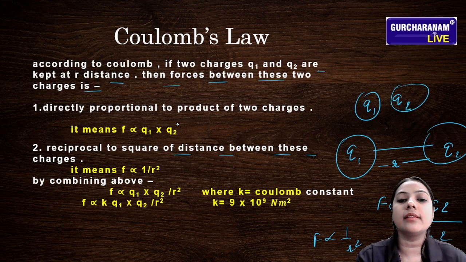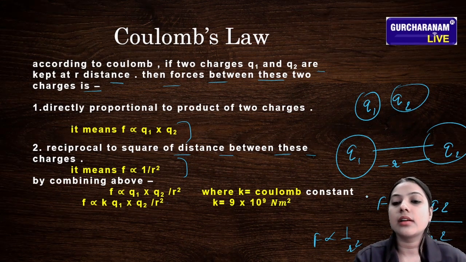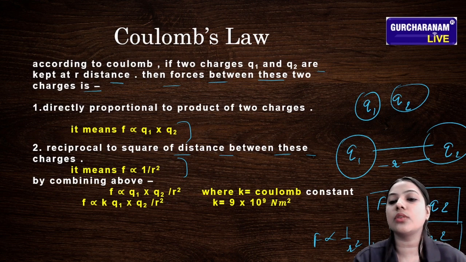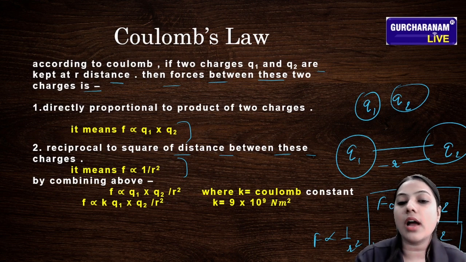If we combine these two, we get F is proportional to Q1 Q2 upon r square.